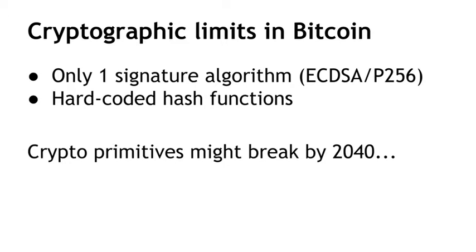And the same is true of the hash functions. Hash functions in the last decade have actually seen steady progress in cryptanalysis, with SHA-1, which is included in Bitcoin, already having some known cryptographic weaknesses. So to change this, we would have to extend the Bitcoin scripting language to support new cryptographic algorithms.